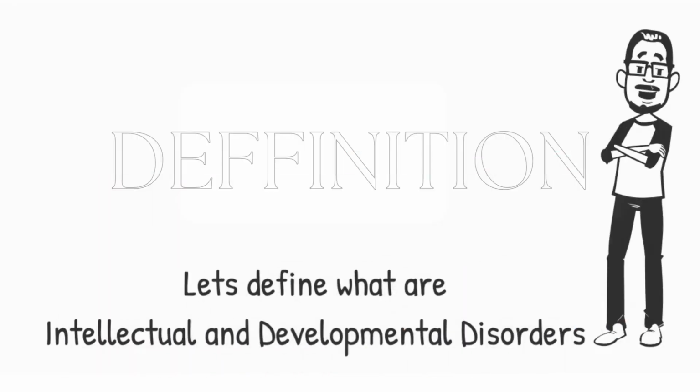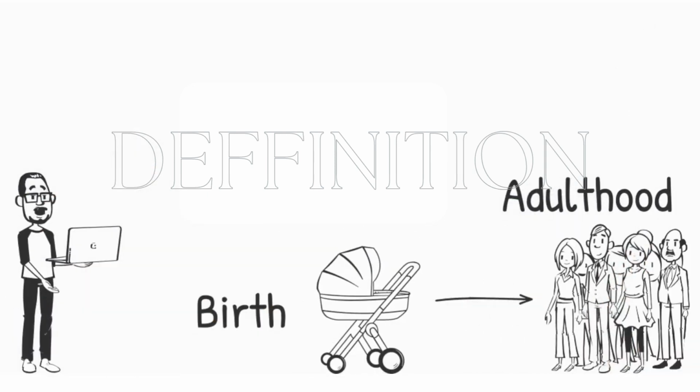Let's define what are intellectual and developmental disorders. Intellectual and developmental disorders are differences that are usually present at birth and that uniquely affect the course of the individual's physical, intellectual, and emotional development. Many of these conditions affect multiple body parts or systems and start anytime before a child turns 18. It is characterized by differences with both intellectual and intelligence functioning, which include the ability to learn, reason, problem solve, and adapt behavior in everyday social and life skills.